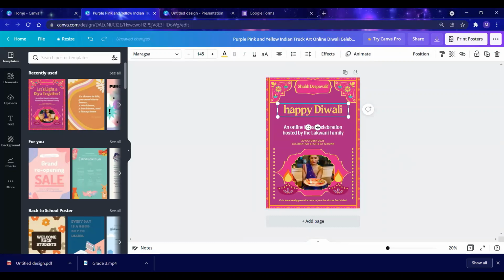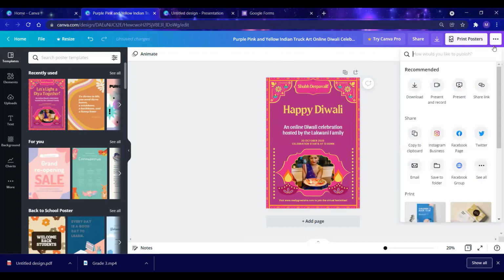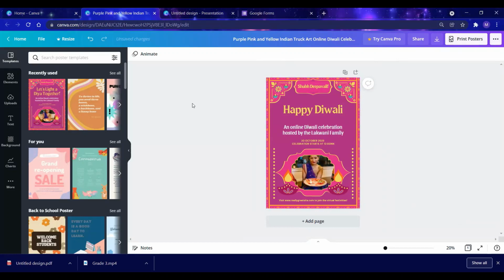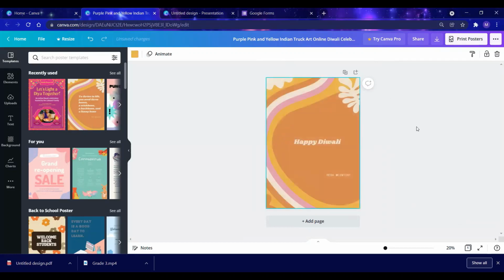Again, you have to see that this is not having an option of Canva Pro. It should be a free version. So then only you can download. Here you will have the option of download and you can go with it. Like this is one other poster.